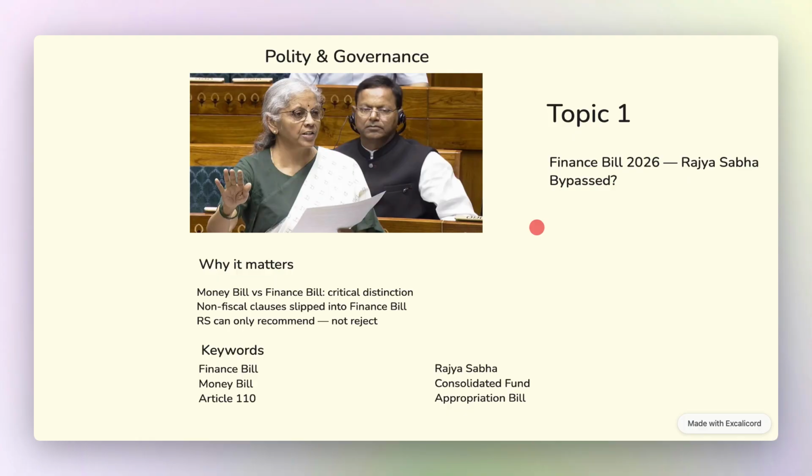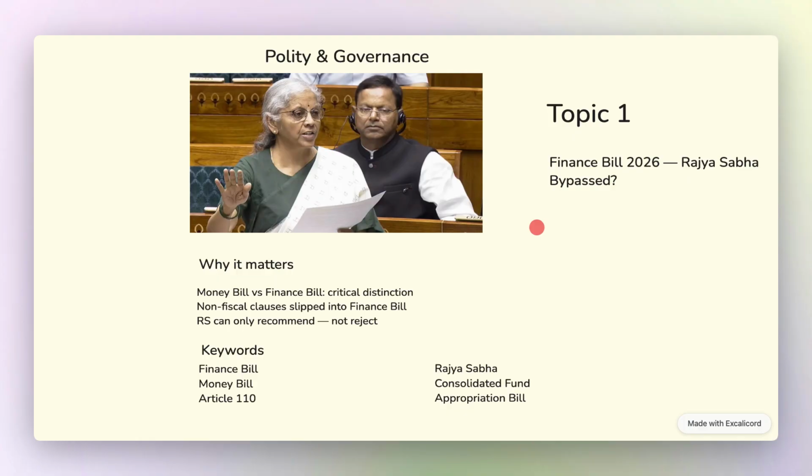It must deal only with taxation, borrowing, or consolidated fund matters. If a finance bill carries provisions beyond this, like amending PMLA or tribunal laws, it is not a pure money bill, and Rajya Sabha should have full legislative powers. Government have progressively bundled non-tax amendments like changes to money laundering laws, electoral finance rules, and tribunal structures into finance bills. Now, this bypasses Rajya Sabha's scrutiny on matters that have nothing to do with taxation.